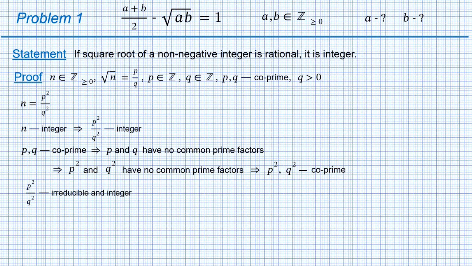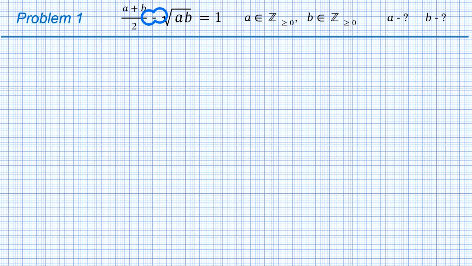Since p squared over q squared is irreducible and integer, the denominator q squared must be 1. Since q is positive, then q must be 1. This means that p over q, which is square root of n, is an integer. The statement is proven, and we move on to the problem. Just multiply the equation by 2.